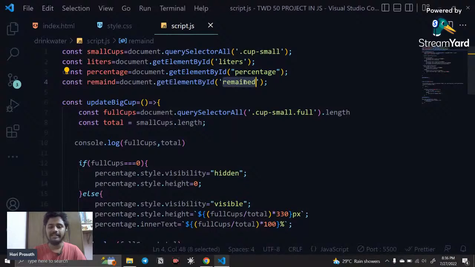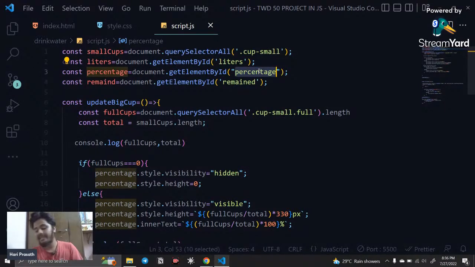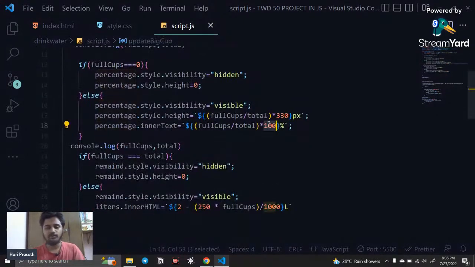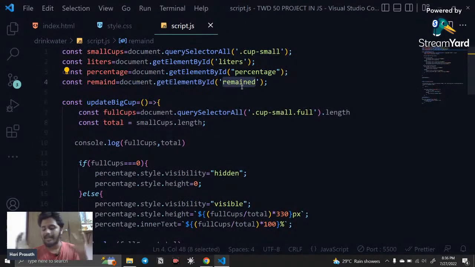Instead of fetching the remaining div, I just fetched only the percentage div two times, and stored it in two different variables. That is why yesterday an error happened. Okay, so that is also facing only at the last level. So if we fetch the correct element, then it's going to be fine. Okay, so that is the error we went through.